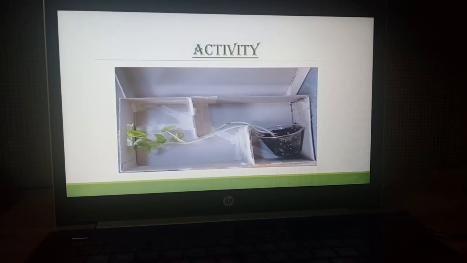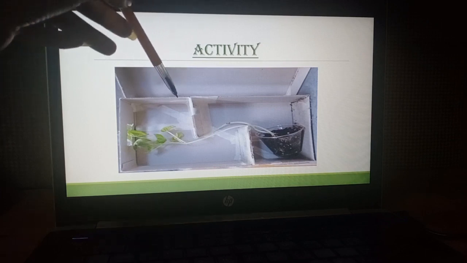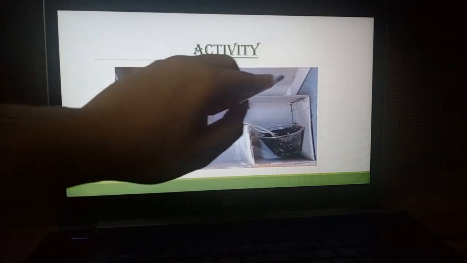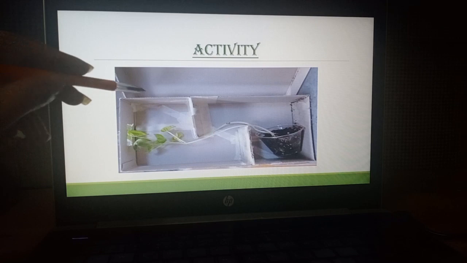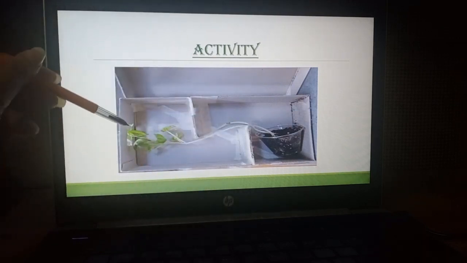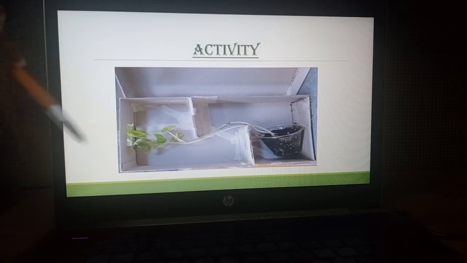Okay, now it's time for an activity. Here I am showing you an image related to the activity. In it, a cardboard box is cut in such a manner that 2 flaps are attached here and a small hole is present at the end of this box.